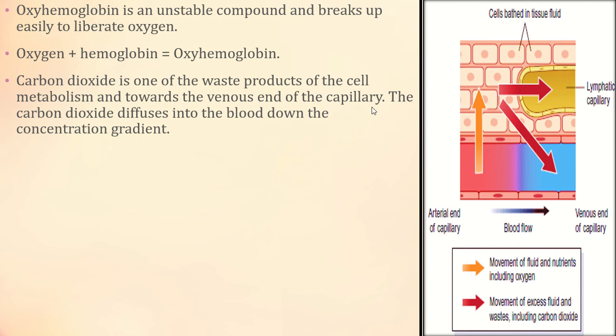Okay. Carbon dioxide is one of the waste products of cell metabolism, and it moves towards the venous end of the capillary. What I told you earlier is that carbon dioxide is the waste product of the cell. It is transferred to the venous end; blue means venous, red means arterial. The carbon dioxide diffuses into the blood down its concentration gradient. So if the oxygen concentration is low, oxygen is transferred from the high area to the low area. If carbon dioxide is more here and less there, it is transferred from here down the concentration gradient. Okay, so this is our topic today.